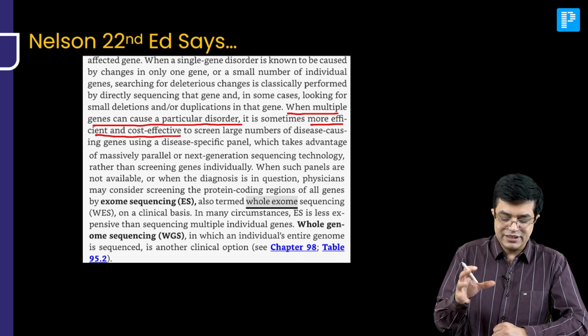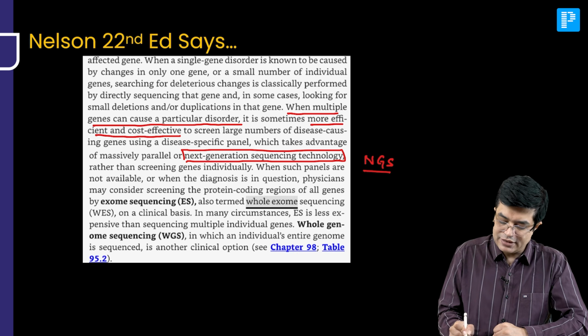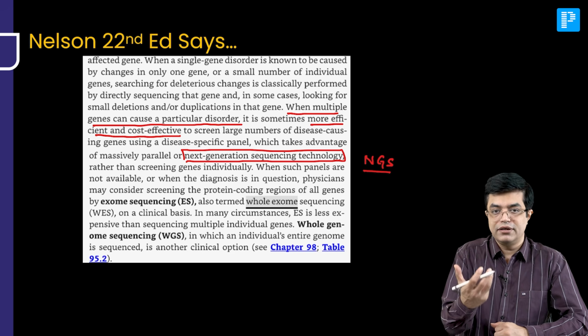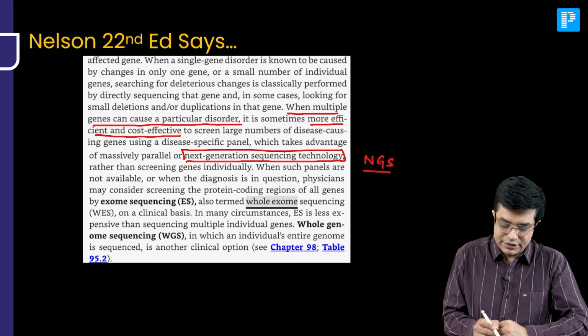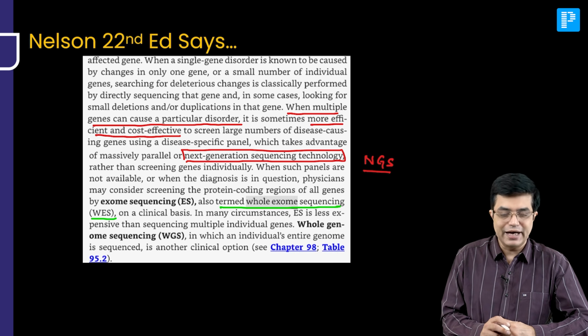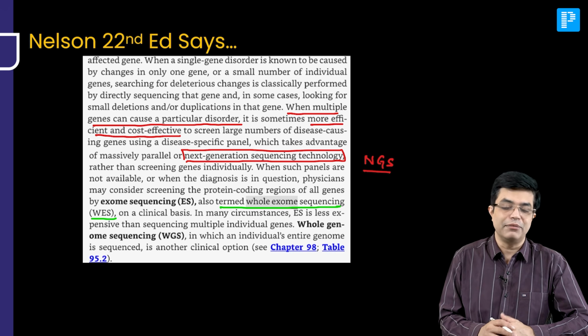What are the options they said you can use? You can use next generation sequencing technology, also called as NGS. When such panels are not available or when the diagnosis is in question, the better test, which is more suited in case of doubtful diagnosis, is WES, whole exome sequencing, and it is also clinically available. Of course, India is a resource limited country, but it is now being increasingly made available.